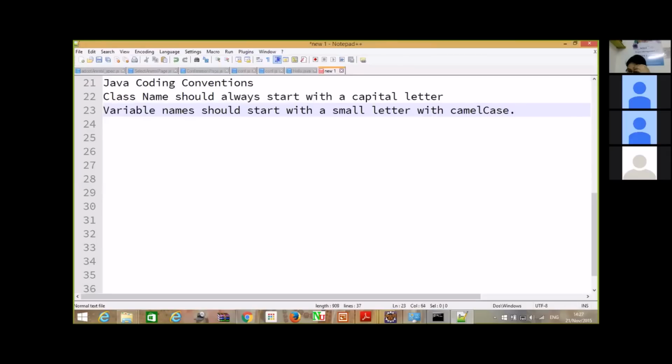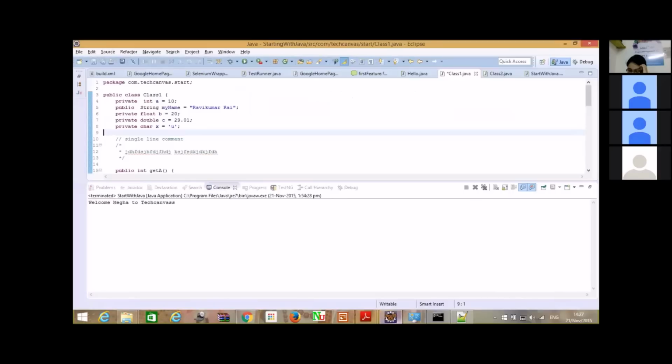Now, what is camel case? If you want to understand this, camel case would be for a variable like myName. If you see this character, it's starting with a small letter, but in between there is a capital letter.